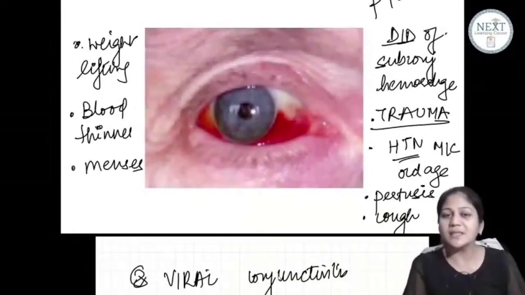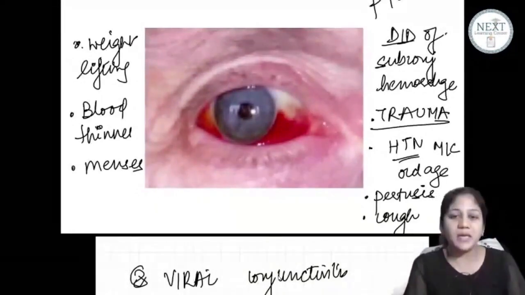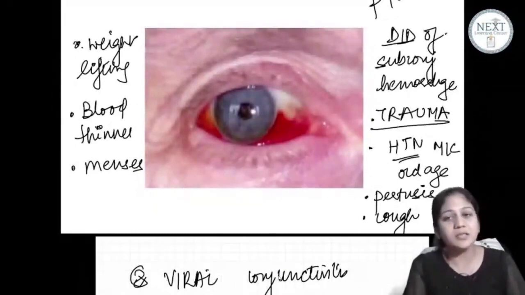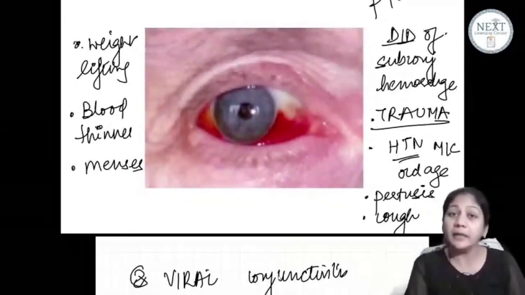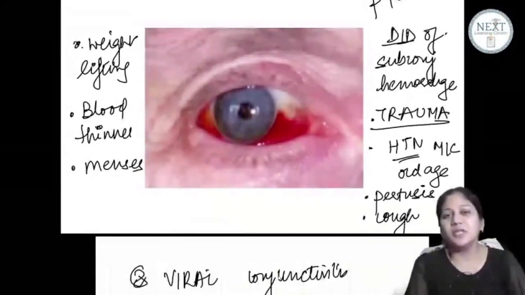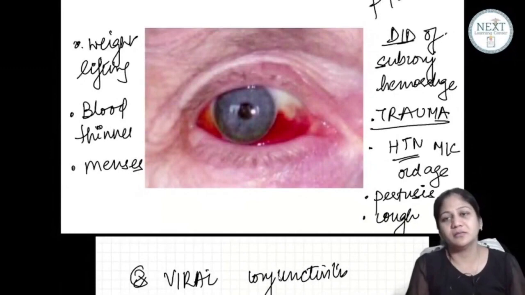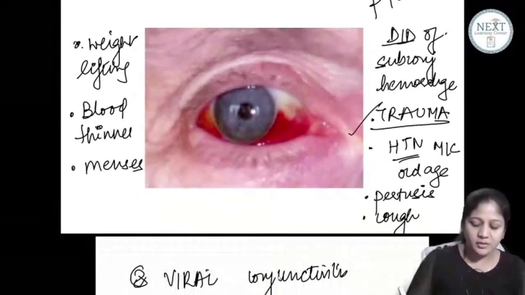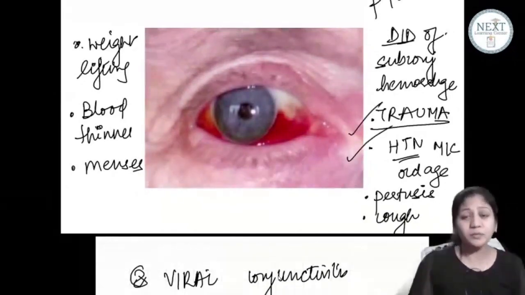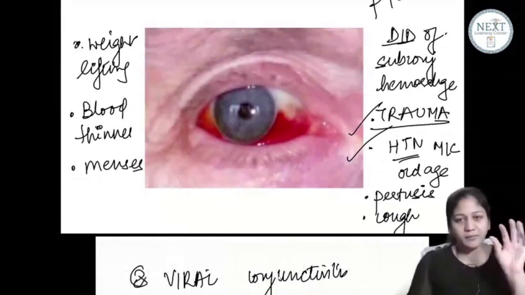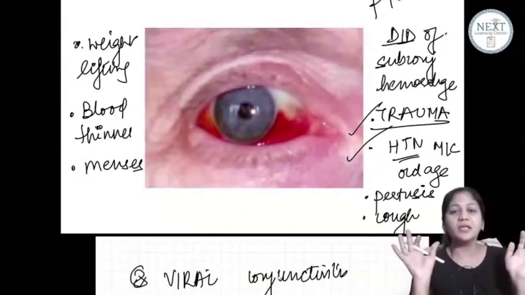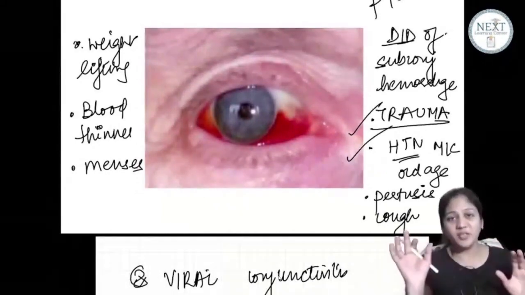So first we were discussing the viruses which can cause hemorrhagic conjunctivitis. Then we discussed the other DDs of this picture. Most common being trauma. If they ask you old age, don't say trauma, it is hypertension. Okay? Two different questions here. Very important picture, guys. I'm sure everybody can make out this is not a conjunctivitis. This is a hemorrhage here.